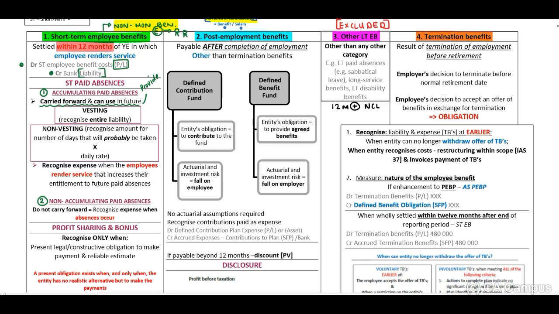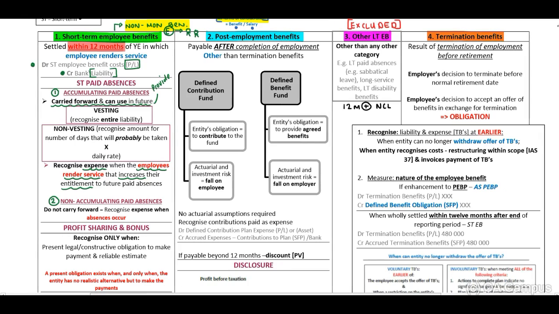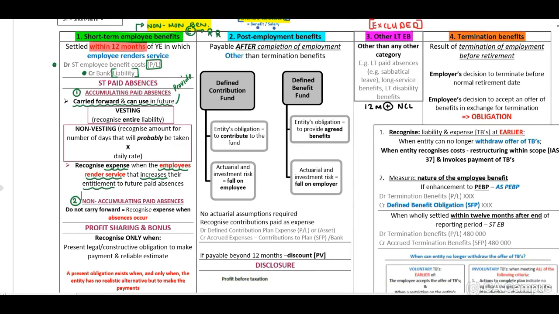Now, we will have to recognize the expense when the employees render the service that increases their entitlement to future paid absences. Now, my recommendation with any accumulating absences, you need to identify from the scenario provided what is the number of days that you need to provide for, and 2, what is the rate that you need to provide for per day.